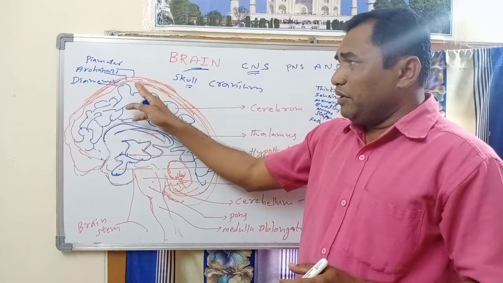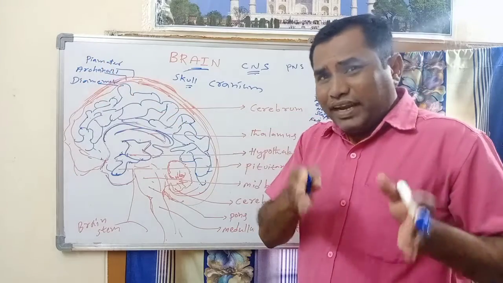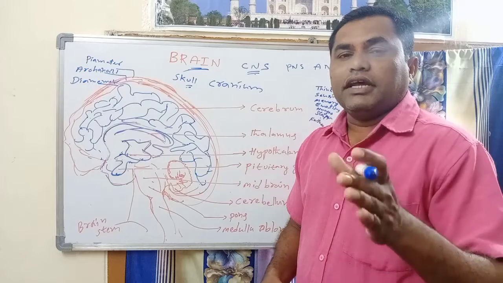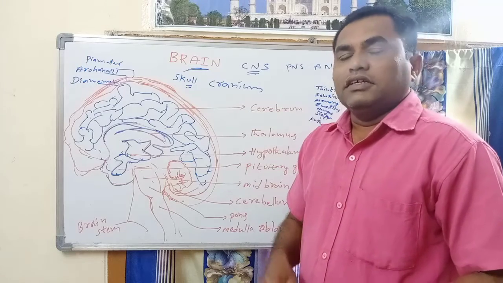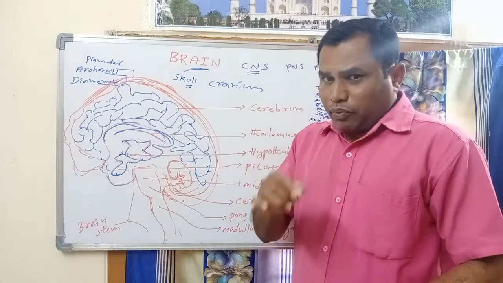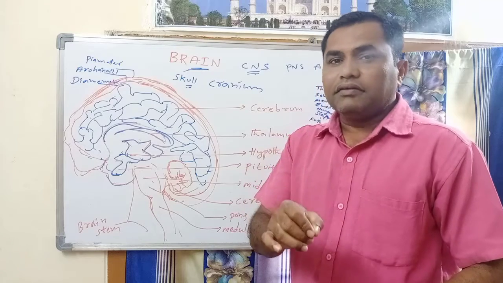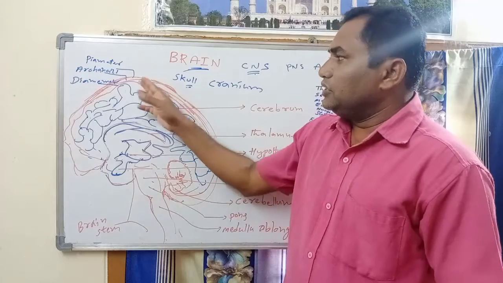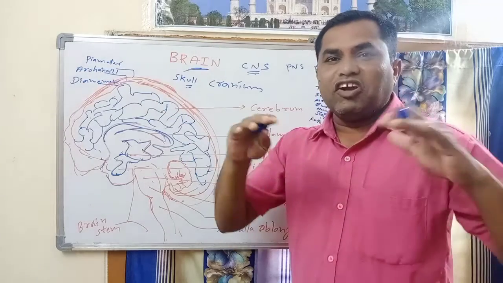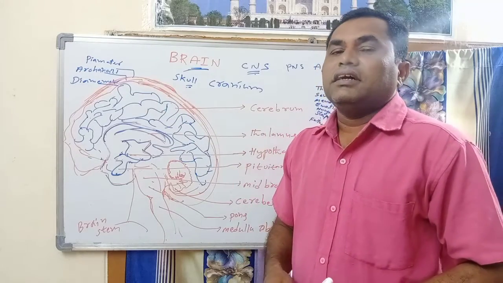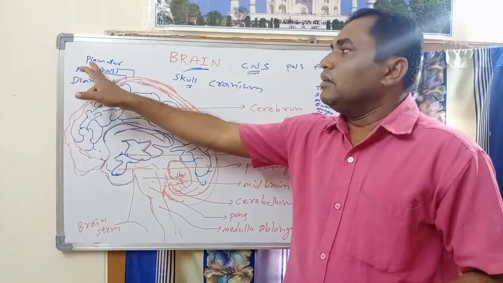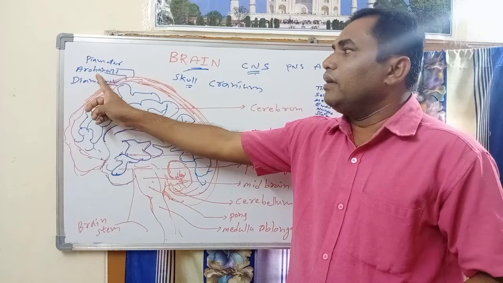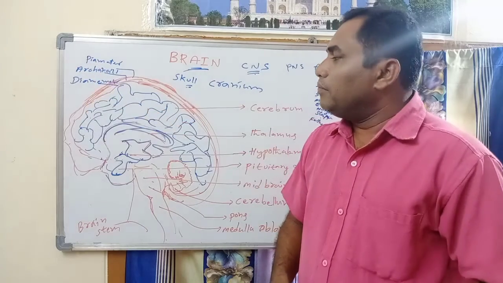In between these membranes, the meninges, there is cerebrospinal fluid present. This cerebrospinal fluid protects the brain against mechanical shocks and injuries. In this way, the brain is surrounded by meninges, the three membranes: the pia membrane, arachnoid membrane, and dura membrane.